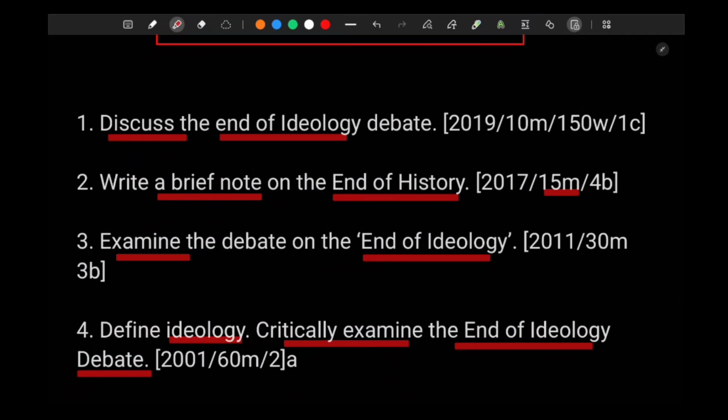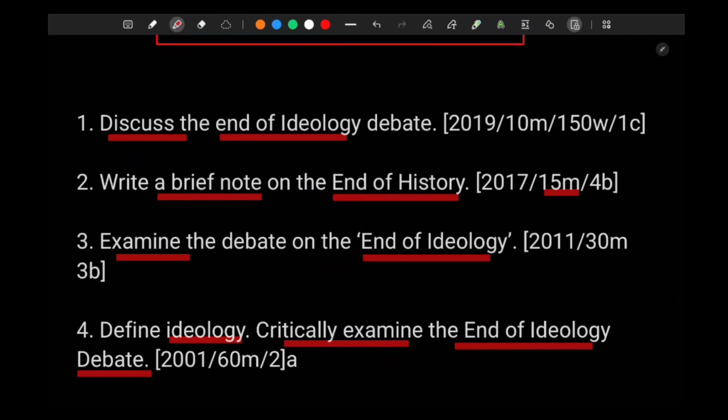It can be useful in the essay as well. So the direct question has been asked on the end of ideology thesis and end of history thesis for 250 to 125 marks. So yeah, this is the importance of it. I'll start with what it means and how we unfold it, right? This is what we are going to do right now.